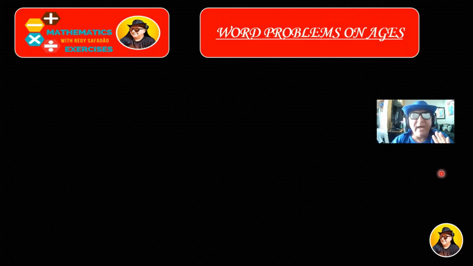At first, when you start solving a problem like this, you have to draw a table, and you have to pay attention to the verb of the question, if it is past, present, or future, because you are going to organize this table according to the details that the problem gave you. So let's start with the first one.